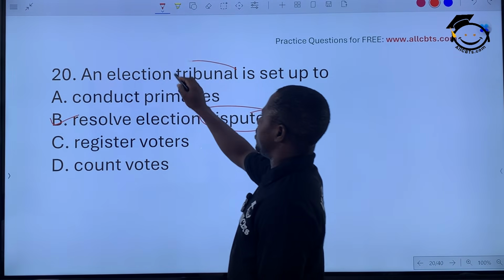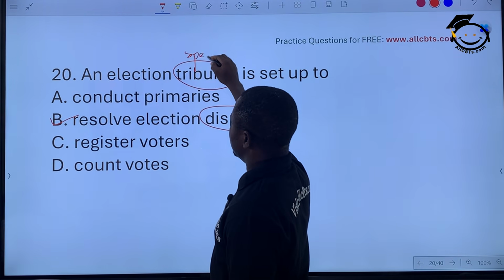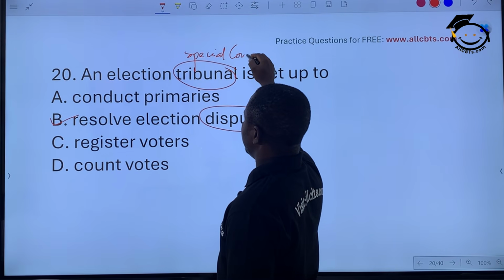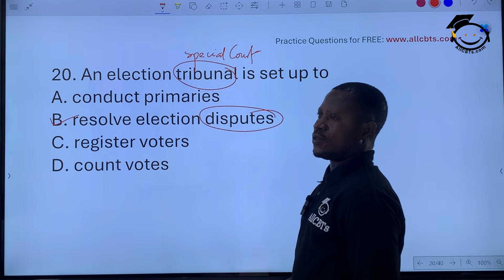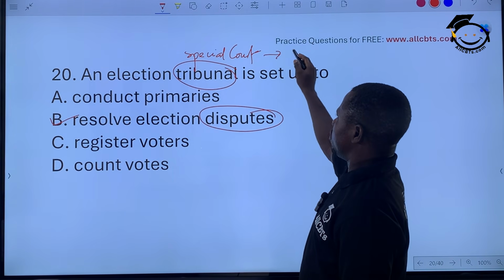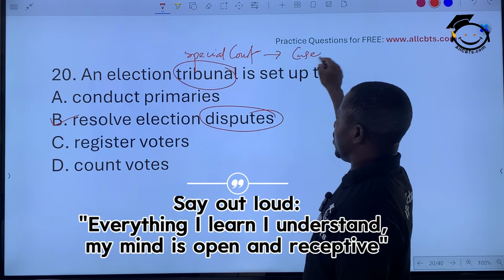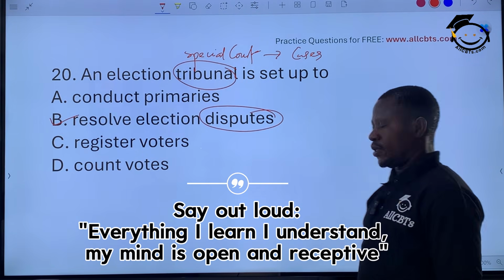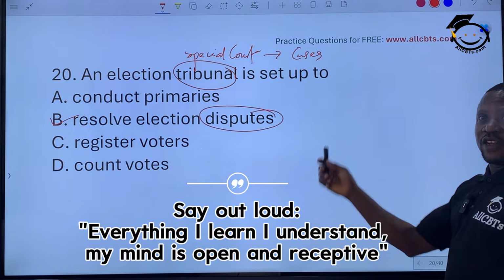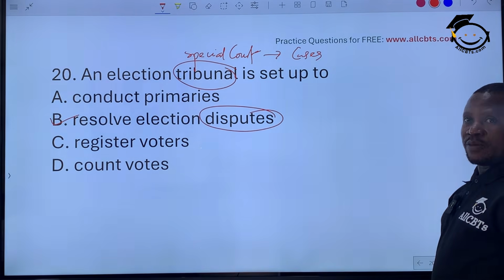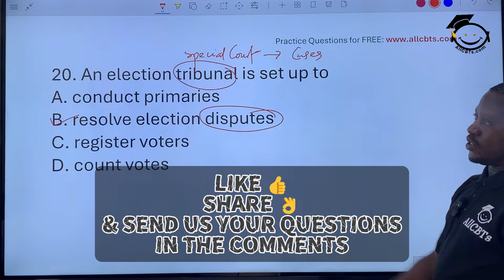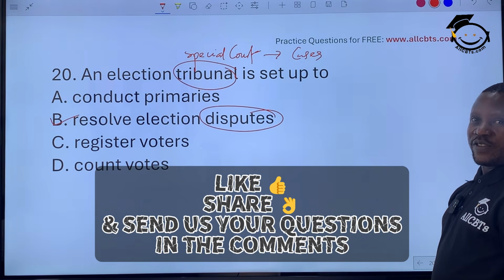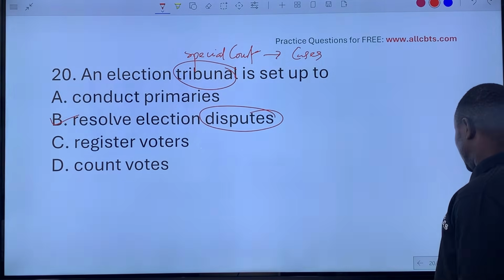A tribunal is a special court set up to try special cases, like election disputes, right? We have that every election time in Nigeria. We have another general election coming up next year, 2027. Of course, there's still going to be a tribunal after the result has been released for disputes.